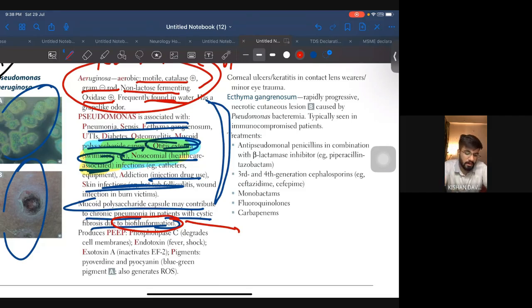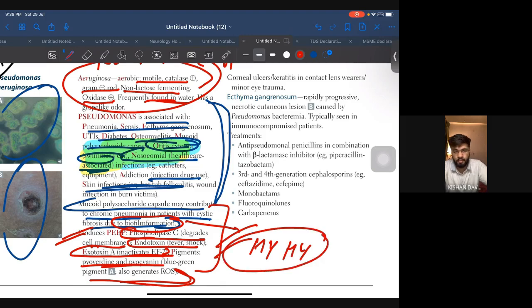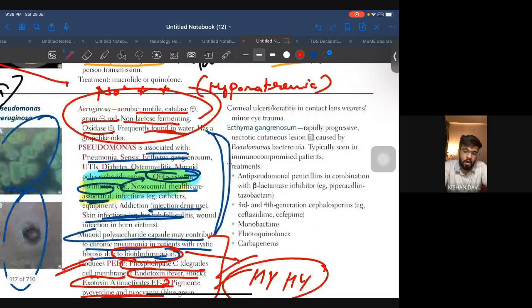Now let's just see what is responsible for infection. Phospholipase C degrades cell membrane. Endotoxin, fever and shock. Exotoxin A inactivates EF-2. Pigment, pyoverdin and pyocyanin also generate ROS. So each and everything very high yield. Each and every pigment has one question in UWorld. Corneal ulcers and keratitis in contact lens wearers. So this is also very important.